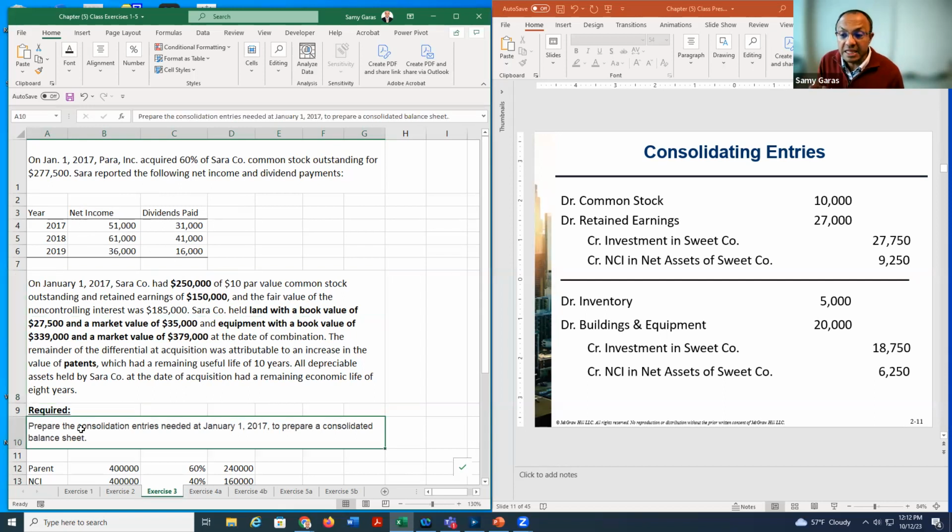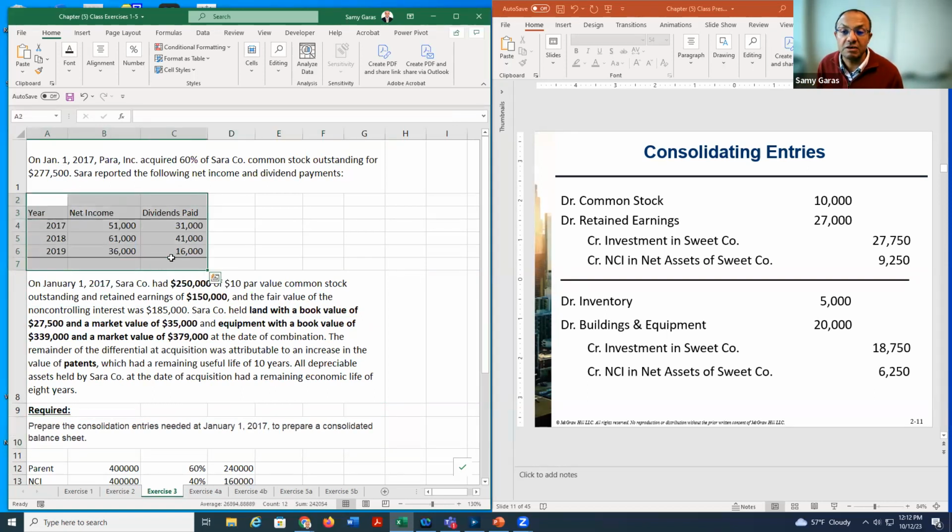However, the requirement of the exercise says I need to do the consolidation on January 1st, which means on the day of the acquisition. So although I gave you all this information, we don't need it in the answer. Net income and dividends for 3 years can be used later, but not to answer this exercise. And here,